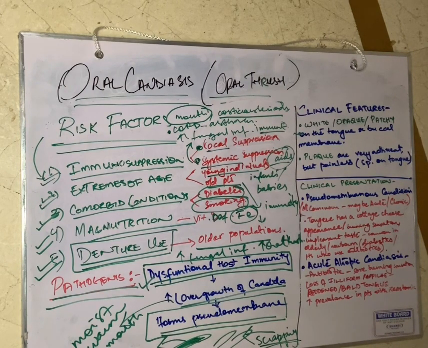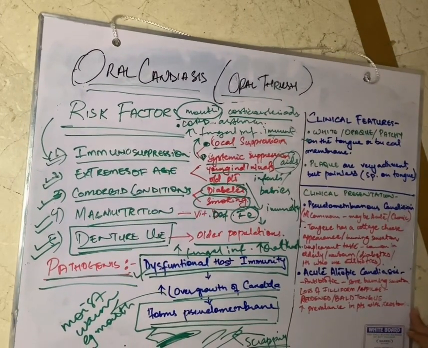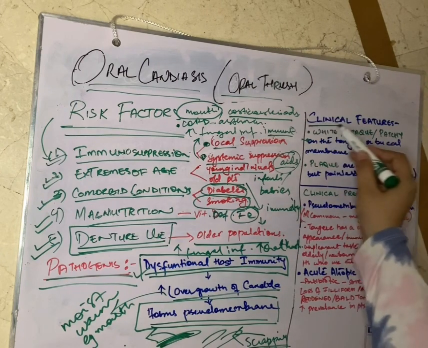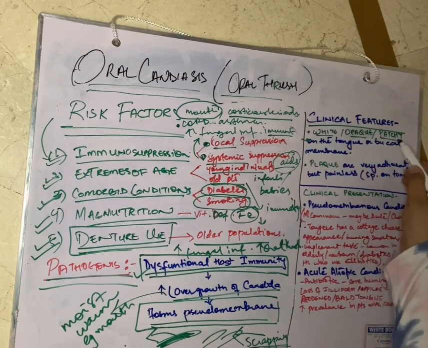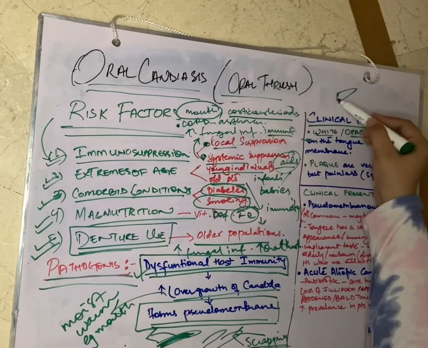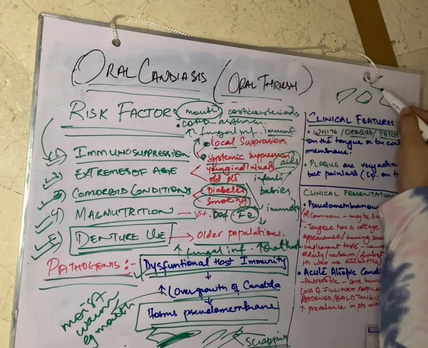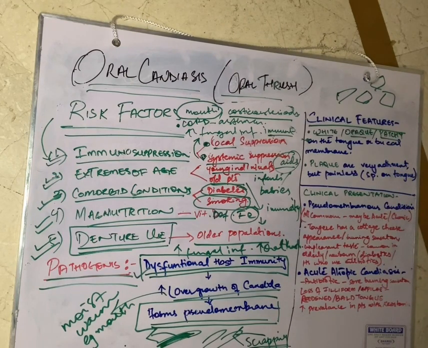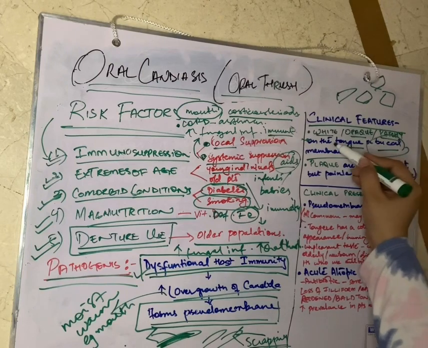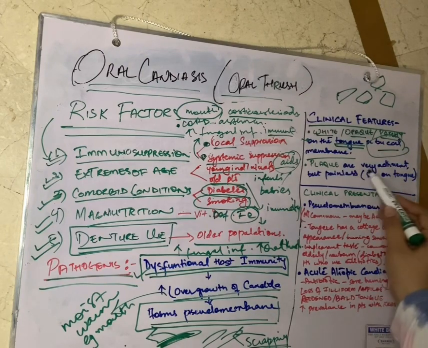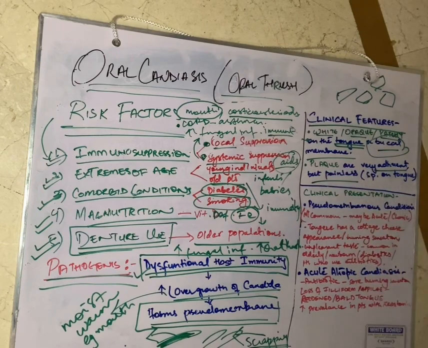All right. So now coming to the clinical features of oral candidiasis. Now, the first most important clinical feature of oral candidiasis is that they are white, opaque, and patchy. Okay, they are patchy, like they may be in this form, and they are opaque, and they are very difficult to remove. They may be on the buccal mucosa or on the tongue. The plaque is very adherent, again, as I discussed before.